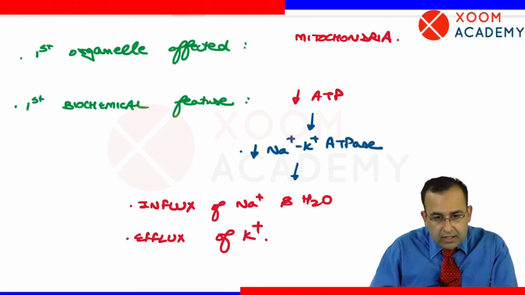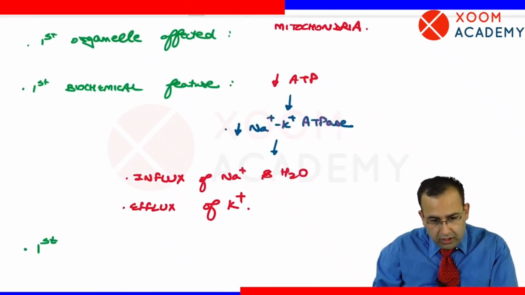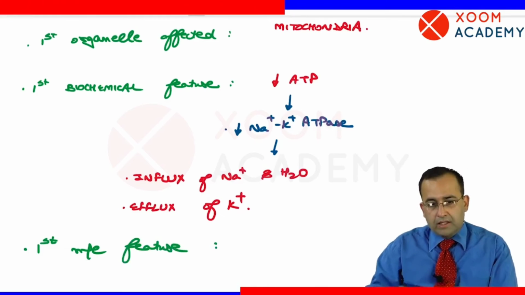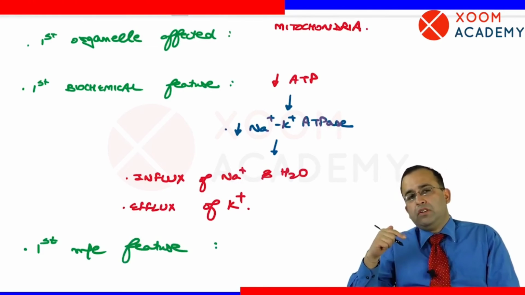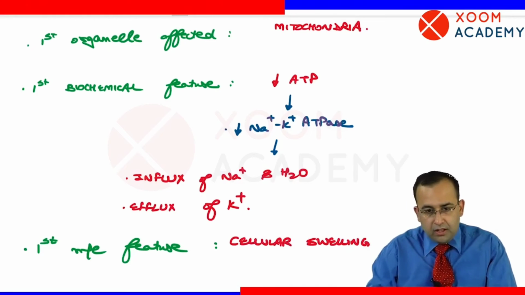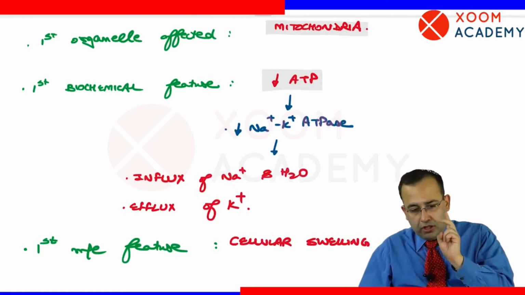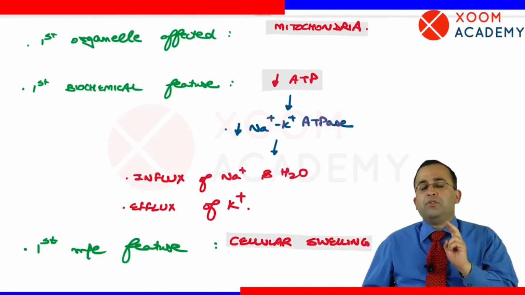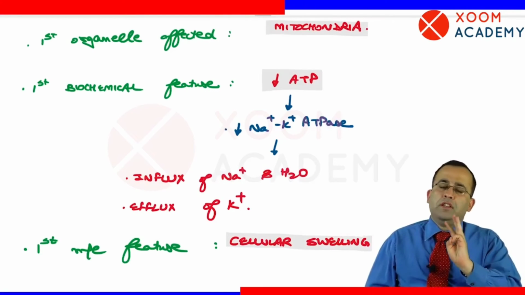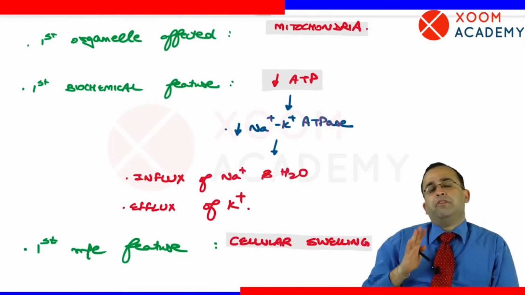Next point. So I can safely say that the first microscopic feature of cell injury is associated with influx of water, that is cellular swelling. First microscopic feature being cellular swelling. These 3 points are very, very important. First organelle affected mitochondria, first biochemical feature reduced ATP, first microscopic feature cellular swelling. Just go in a sequence and you will never forget it.